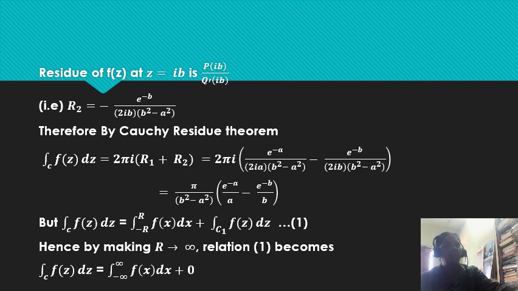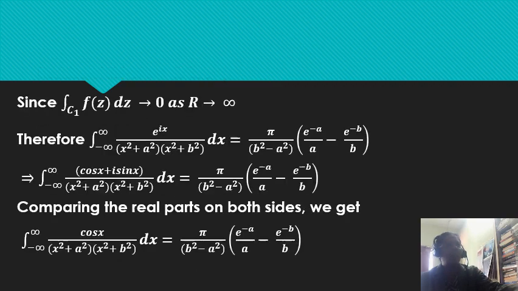Letting r tends to infinity, we get the value of the second integral to be 0, and therefore we get pi by b square minus a square into e power minus a by a minus e power minus b by b. Now comparing the real parts on both sides, we get integral of cos x divided by x square plus a square into x square plus b square is equal to pi by b square minus a square into e power minus a by a minus e power minus b by b.